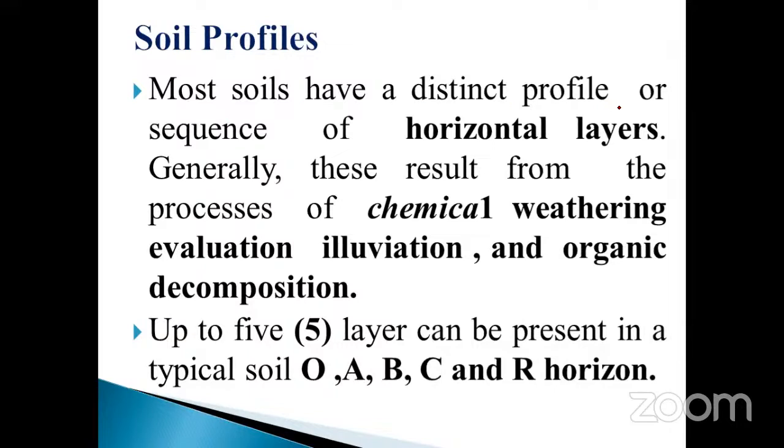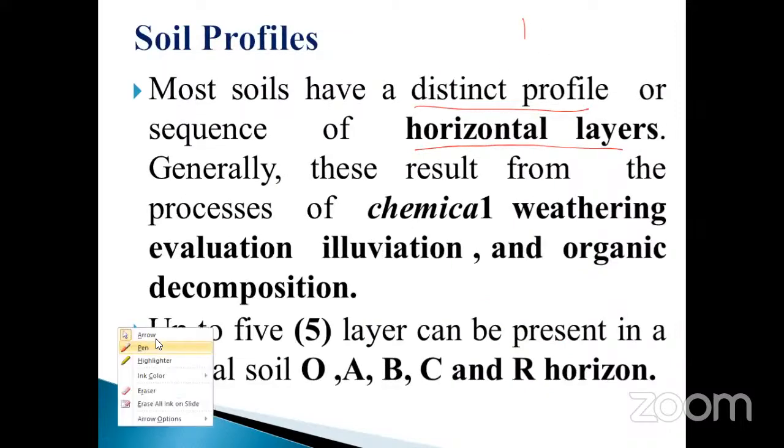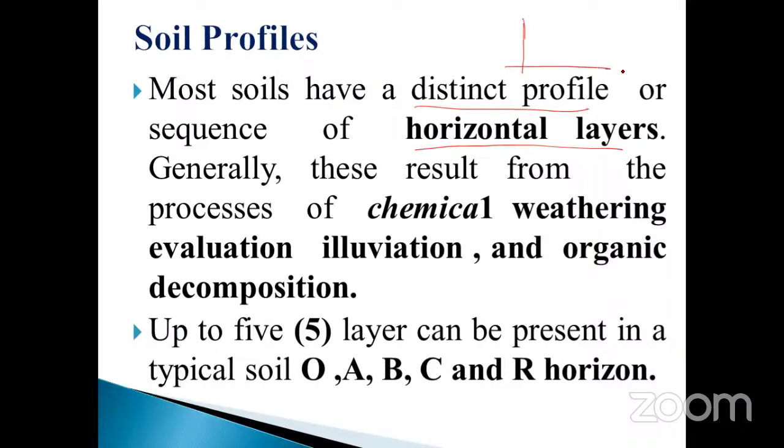Most soils have a distinct profile or sequence of horizontal layers. Distinct means different; in each and every layer there is a differentiation. For example, in the bottom there is a rock. And then the second layer, from the bottom to the upper part, generally results from the process of chemical weathering.